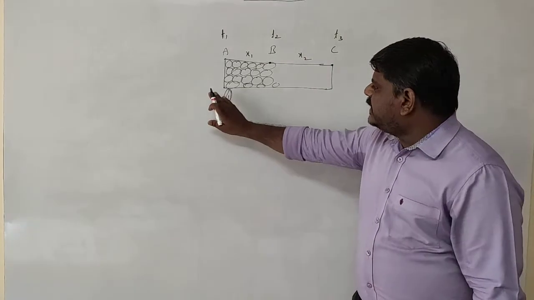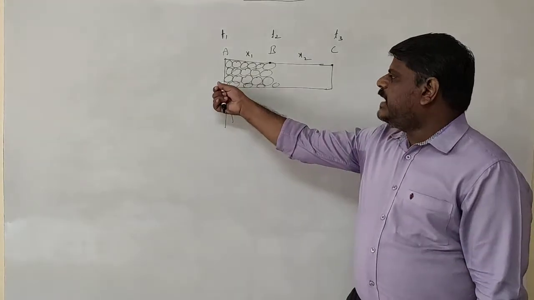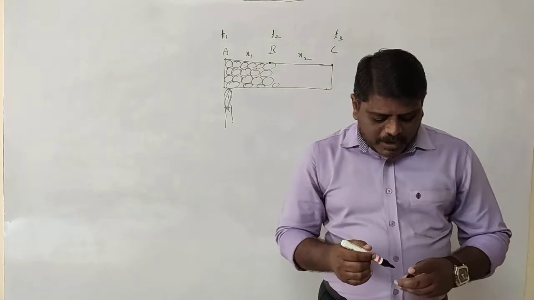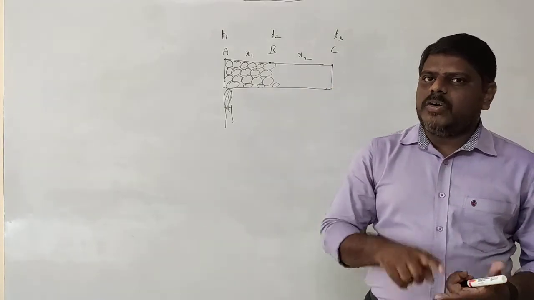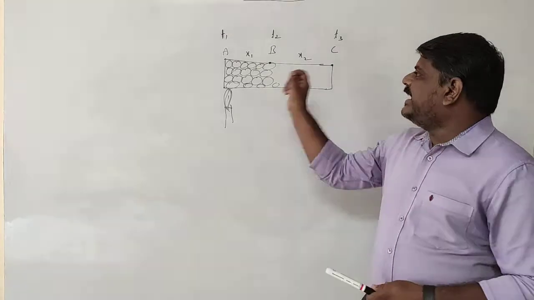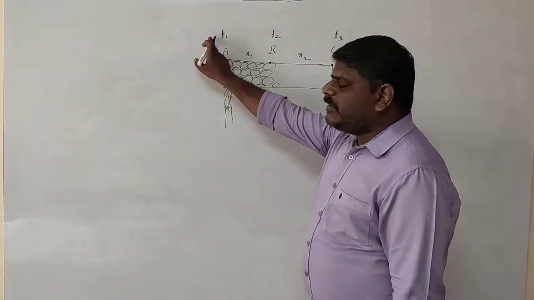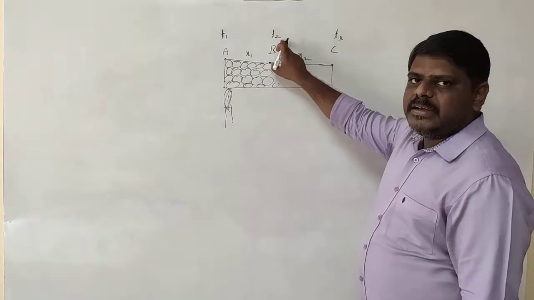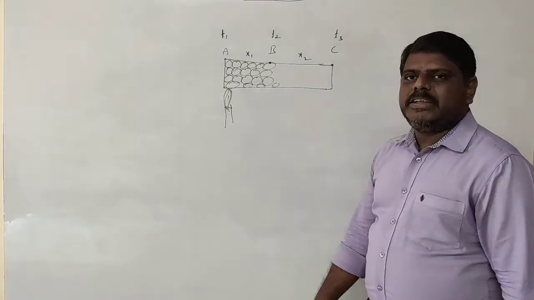Now at this end you are giving the heat energy, you are firing here. You are giving the fire to this end and the heat energy is transferring towards the right side. Now out of these 3 temperatures, can you tell me which one is at the higher temperature? T1 is more, or T2 is more, or T3 is more? According to this diagram, T1 will be at the higher temperature, T2 will be at the next temperature, and T3 will be at the lower temperature.